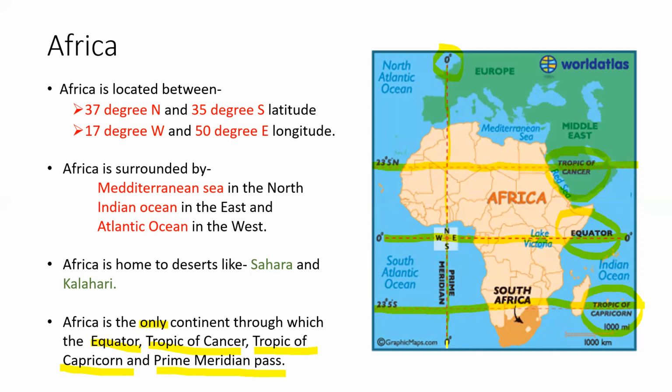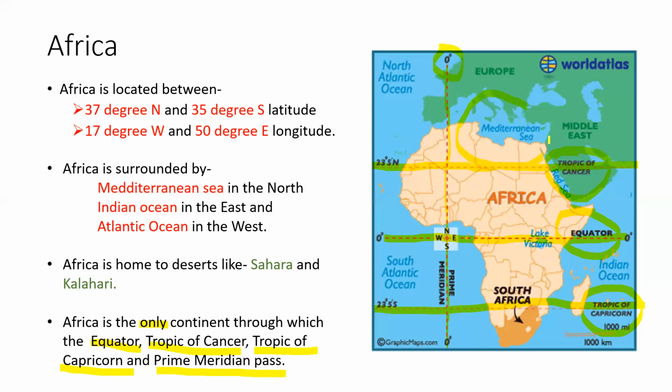Now, Africa is located between 37 degree north and 35 degrees south, and 17 degree west and 50 degree east longitude. All right. And it is surrounded by the Mediterranean Sea in the north.